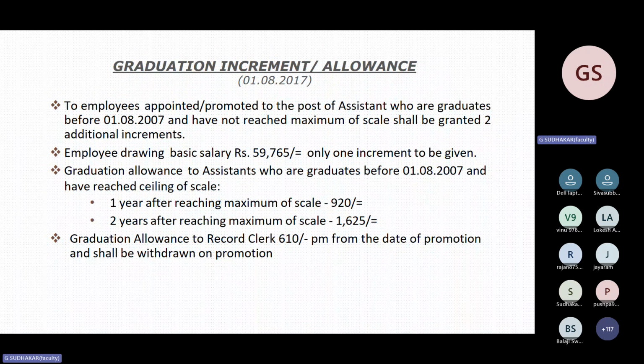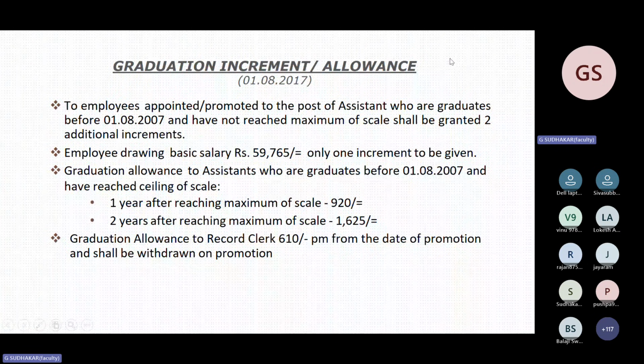The graduation allowance to record clerks is also from the date of promotion, and it will be withdrawn on promotion to a further cadre. For record clerks, it is 610, and if they are promoted to senior assistant or another cadre, it will be withdrawn. For those clerical cadre assistants who are graduates before 1/8/2007 and have reached the ceiling, this amount will be given, not automatically. They have to reach the ceiling, then only this amount will be revised. For the first year, it is 920. For the second year, on reaching the maximum of the scale, it is 1625.